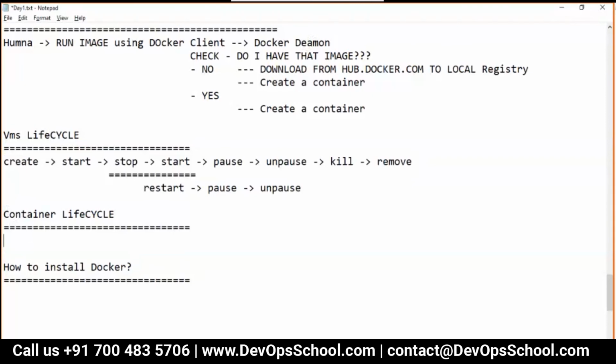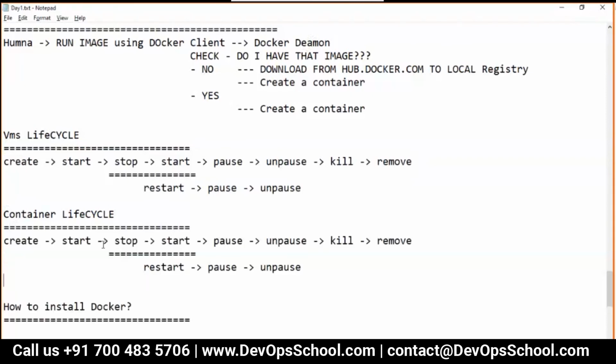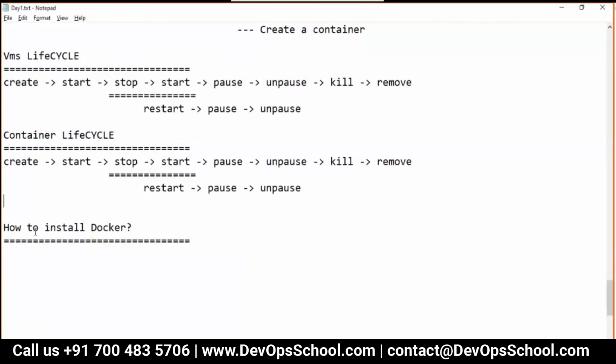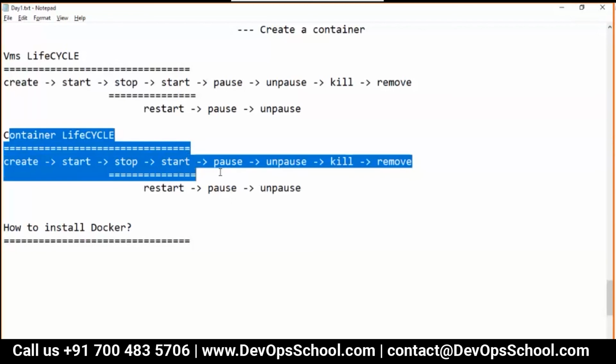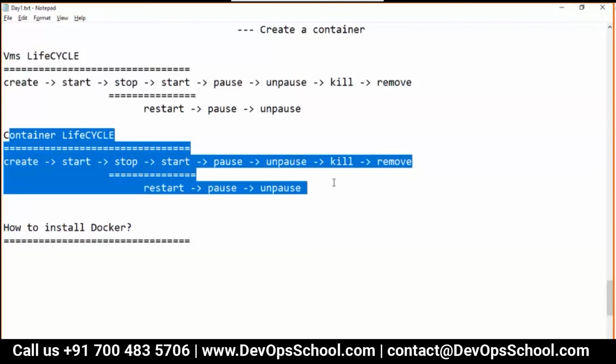So do we have any container life cycle? Yes, same thing. Yes guys, a container you can create, then you can start, stop, then start back. In short, you can restart, pause, unpause, kill and remove. So this is the same life cycle that we have in the container also.